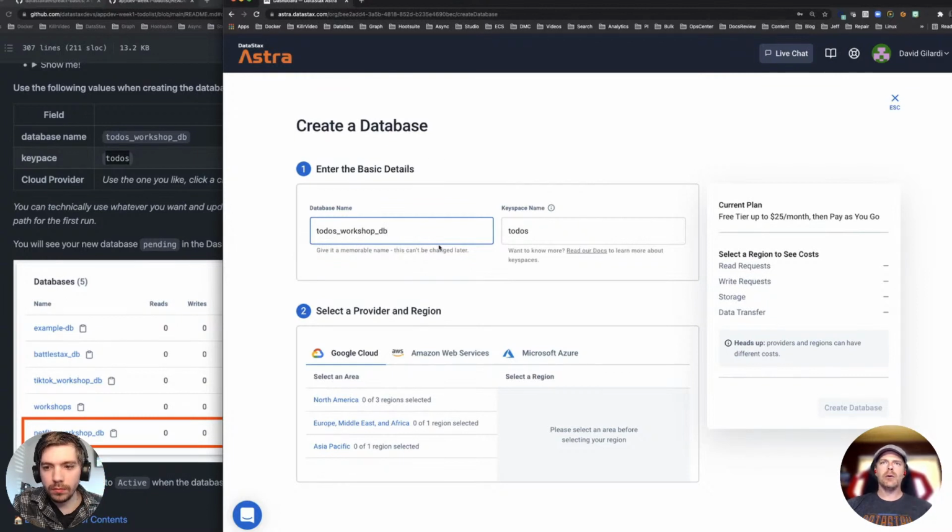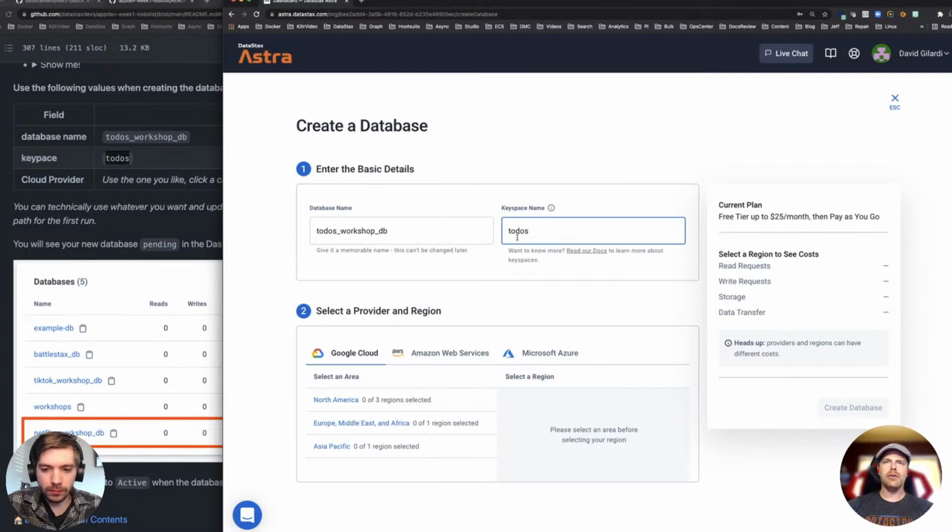I'm going to explain. So we're going to put in our database name and then the keyspace. The keyspace is the container of our tables, right? For our to-dos app, usually the keyspace name should have some relevance to the domain of our application. So this is a to-do app. I'm going to create a keyspace called to-dos. All of our tables for our to-dos app will be here.